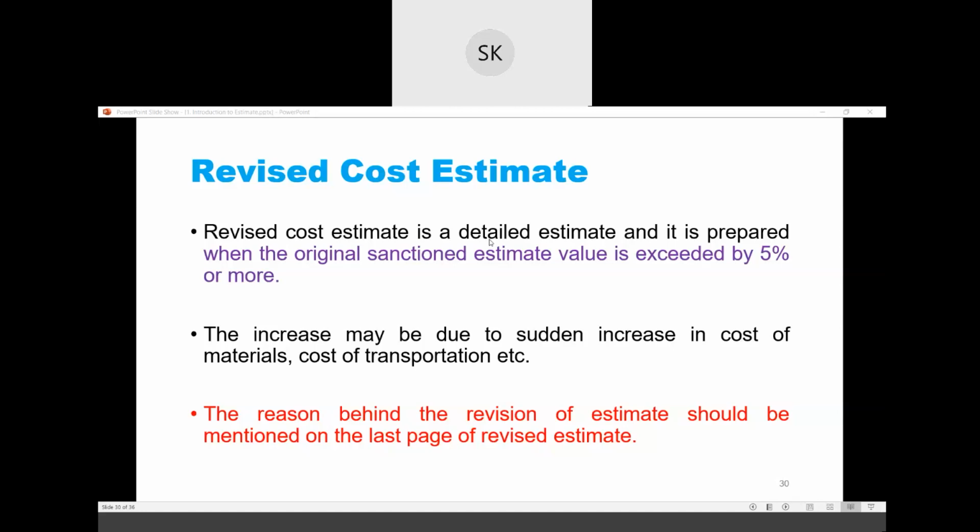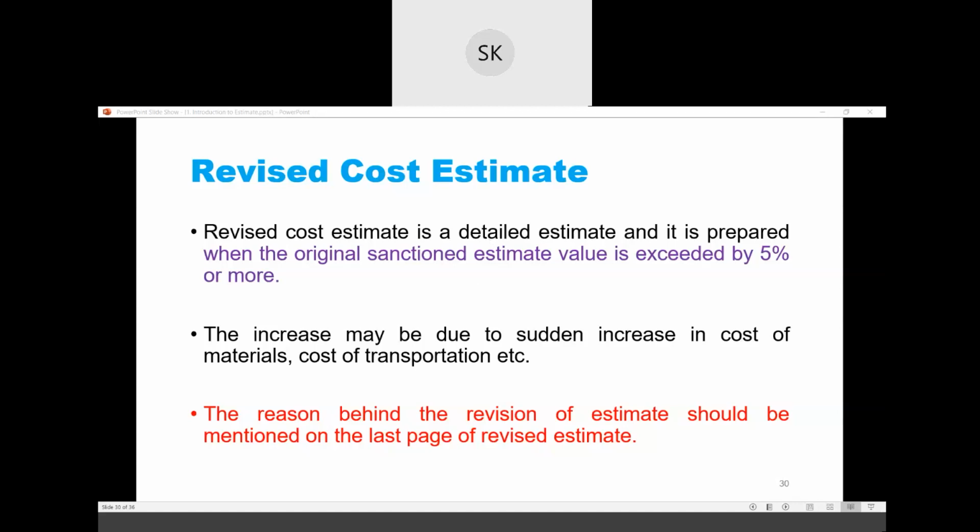Suppose the original sanction amount for this project is 5 lakh rupees, but when you do the estimate after doing all the works, you come to know that your amount has exceeded by 5% or more, then again you have to do a revised estimate.